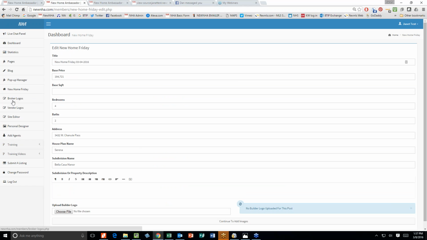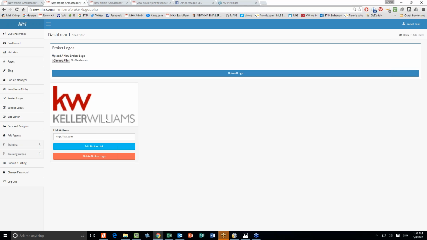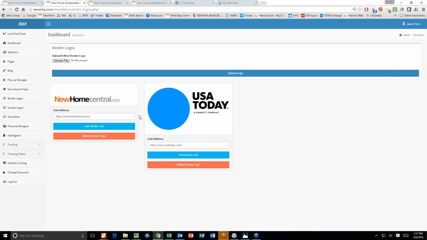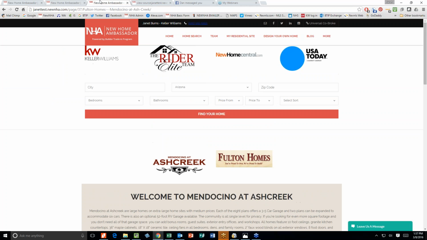Broker logos and vendor logos, you just upload that here, pick the file off your computer, upload it, and you can add a URL to it as well. Same with vendor logos here. Remember that from the front page. Those all pop up here at the top.